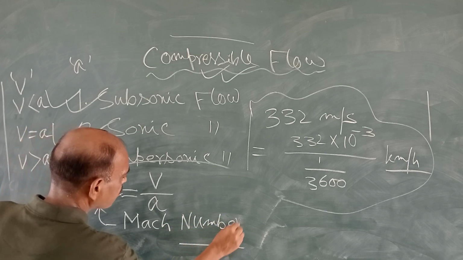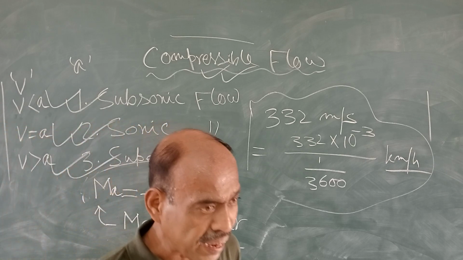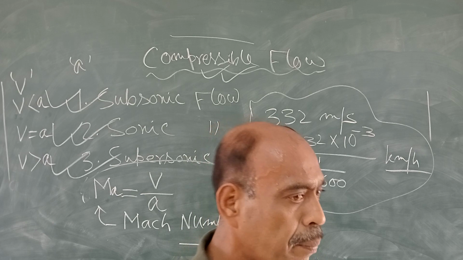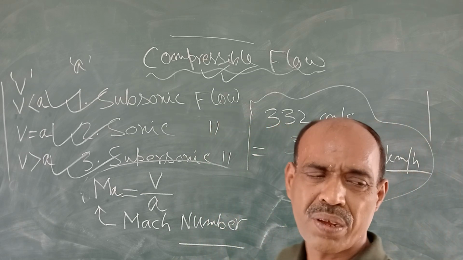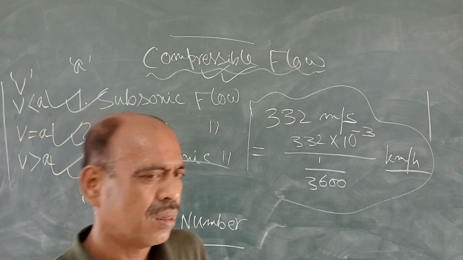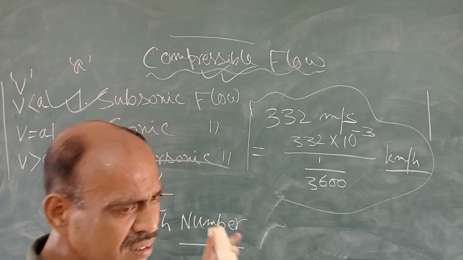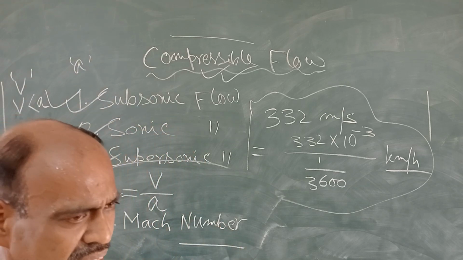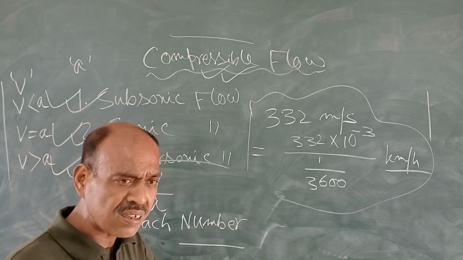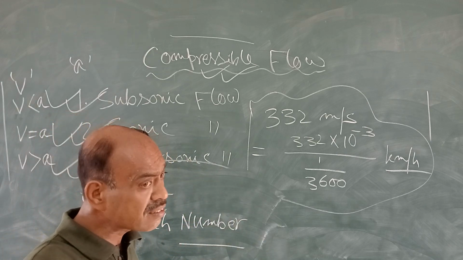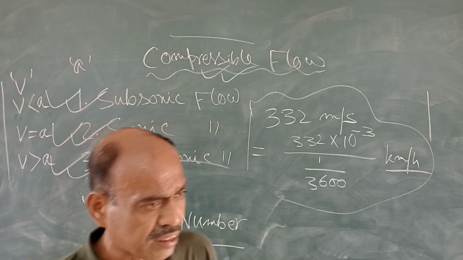Mach is Mach, not match. It is Mach number. This name is given after the name of an expert on fluid mechanics. He discovered this, so according to his name, the name Mach number is given. So, what is the Mach number? It is a dimensionless number. But it is not a scalar quantity, it is a vector quantity. Mach number is a vector quantity.